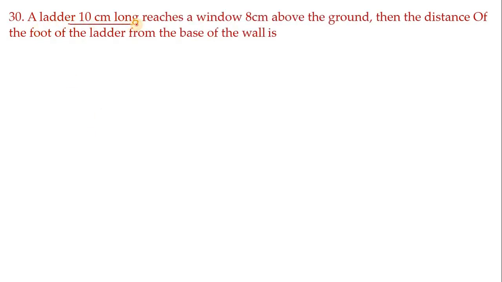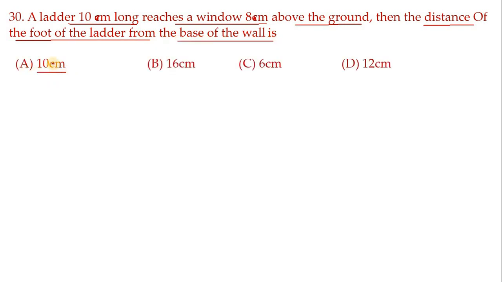A ladder 10 meter long reaches a window 8 meter above the ground. Children, use meter, not centimeter. Then the distance of the foot of the ladder from the base of the wall is? So all measurements we make as meter. The options are 10 meter, 16 meter, 6 meter and 12 meter.